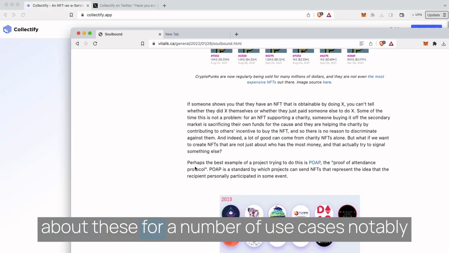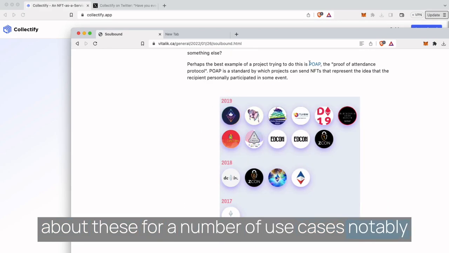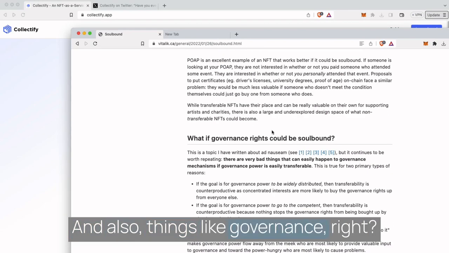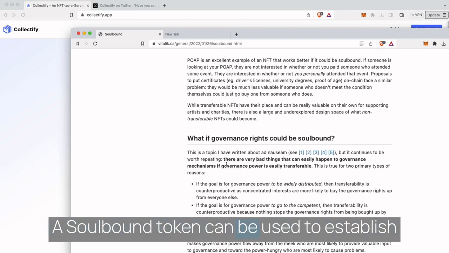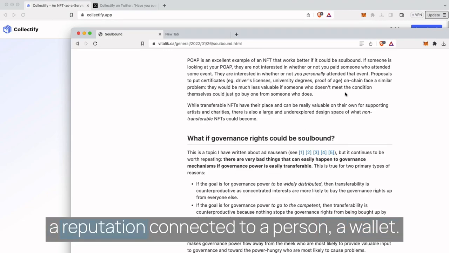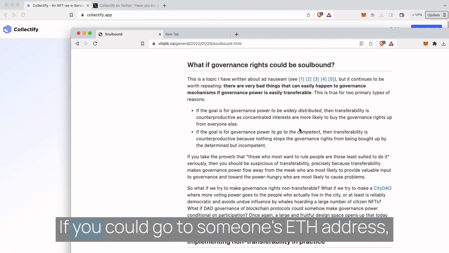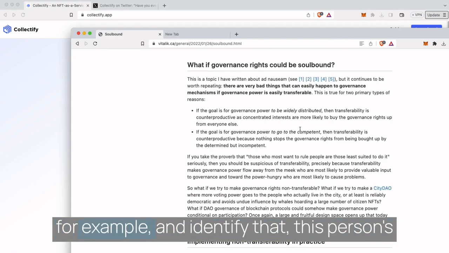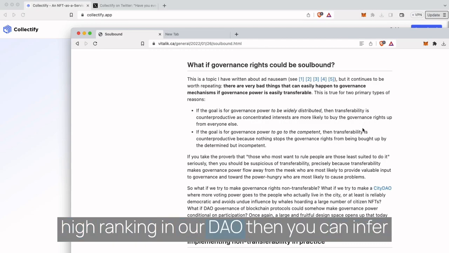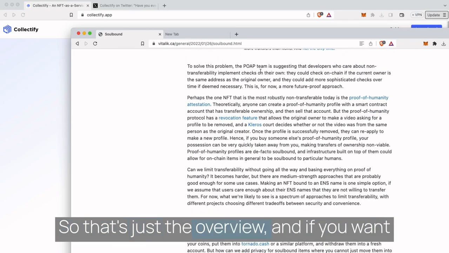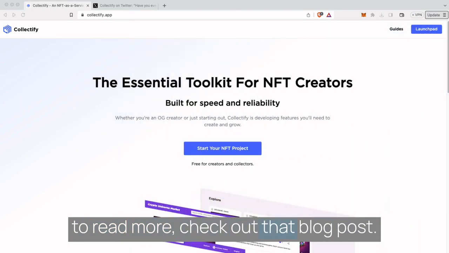He talks about these for a number of use cases, notably POAPs, and I'll talk about that a bit later. And also things like governance, right? A soulbound token can be used to establish a reputation connected to a person, a wallet. And over time, this can compound and compound. If you could go to someone's ETH address, for example, and identify that this person has a high ranking in our DAO, then you can infer a greater level of trust in them, perhaps. So that's just the overview, and if you want to read more, check out that blog post.